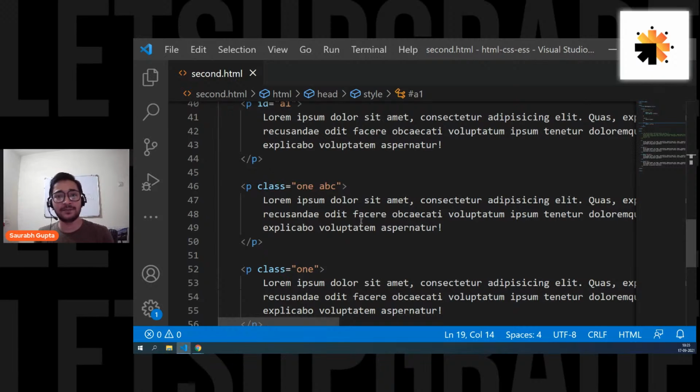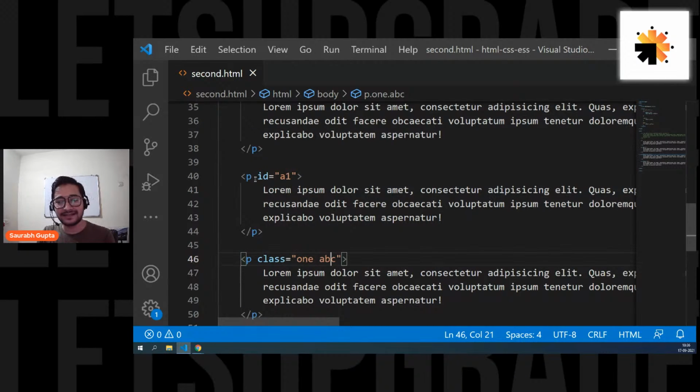Is that clear? And then when you launch your website, it will not be considered good by the search engines, because they read your semantics, they read your code, and they understand: is your code perfectly structured? So if you're using the same ID multiple times, according to a lot of search engine authorities, your code is not perfect. Is that clear, everyone? That's why we normally avoid IDs, and that's why we are also going to avoid IDs for CSS. I really hope that you understood the basics. Yes, it's a good practice to use class only.